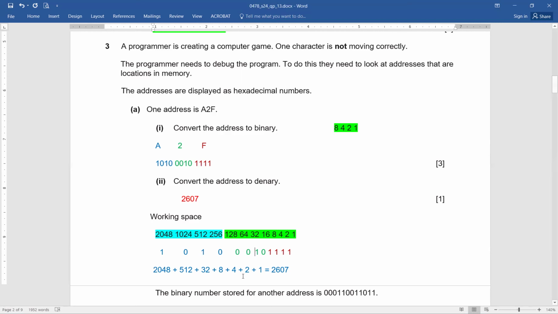Yes? And you can do it yourself, and again, no calculator. Yes, exactly. Thank you, Ali, for remembering that we are not allowed to use the calculator. Although the value seems to be a big one, still no problem. You can still solve it so easily if you know this whole thing, isn't it? And you can see for yourself that the answer is 2607.